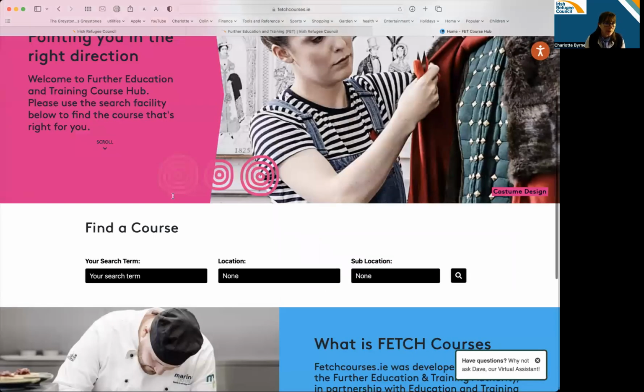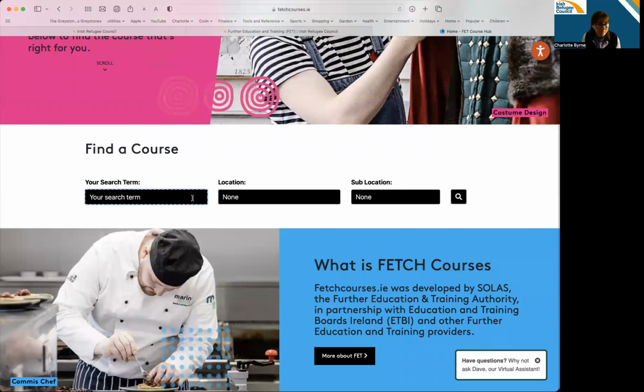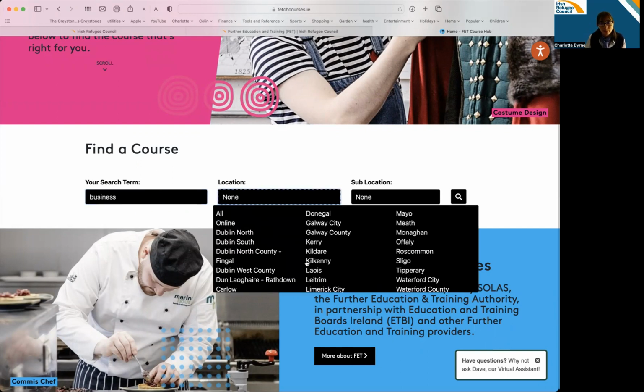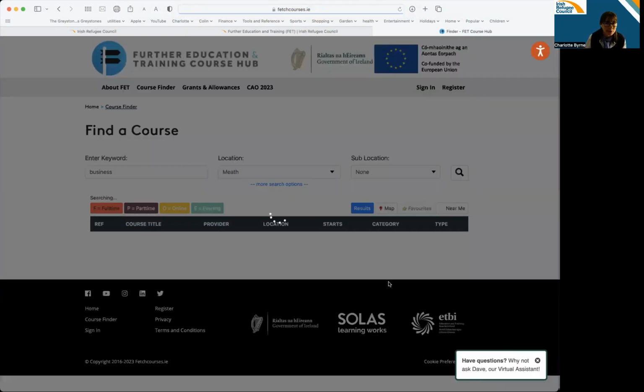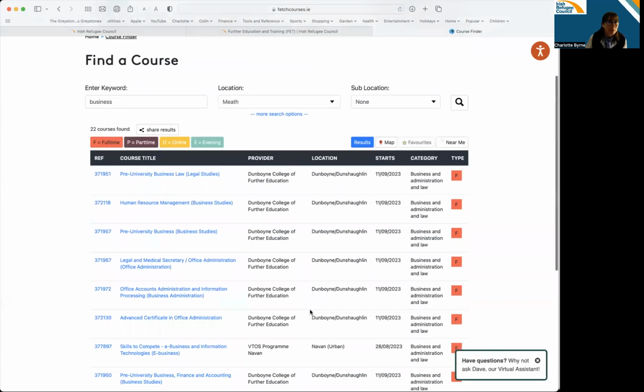For example, let's say I was interested in doing business. You would put that in there. Location, maybe put the county that you are living in there. I'm going to click on Meath for the moment. And it will give you a list of related courses. So the first one there you see is pre-university business law.